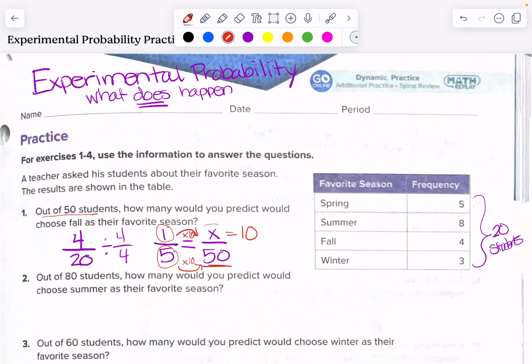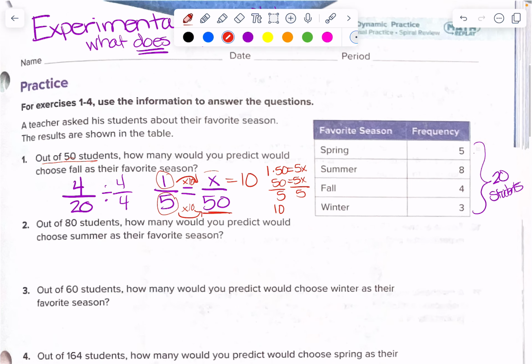Another way that we could solve this would be using our cross products. So 1 times 50 is going to equal the same thing as 5 times x. So 50 is equal to 5 times something, and we can divide by 5 to get 10 as our answer there. Okay. Our next one, number 2, out of 80 students, how many would you predict would choose summer as